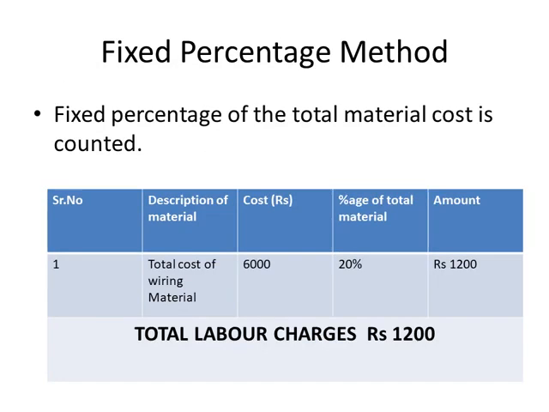Then is the fixed percentage method. Here the total cost of the material is calculated. For example, here it is 6,000. Then the fixed percentage, let us say that it is 20%. It could be any, it could be 10%, 30%, 40, 50, any which is fixed. So here it is 20%, so 20% of the 6,000 is 1200. So total labor charges is rupees 1200.